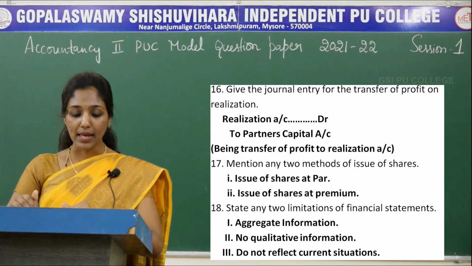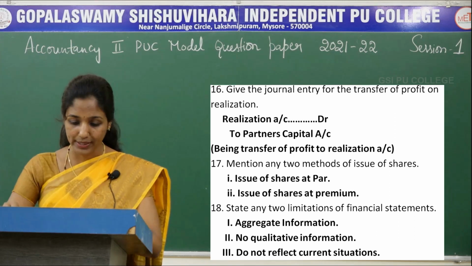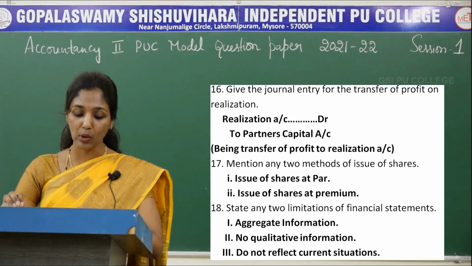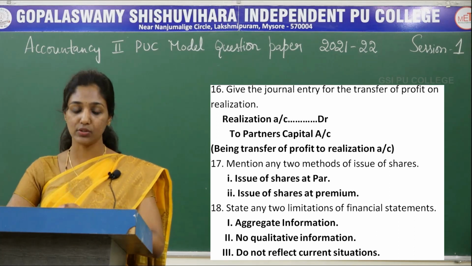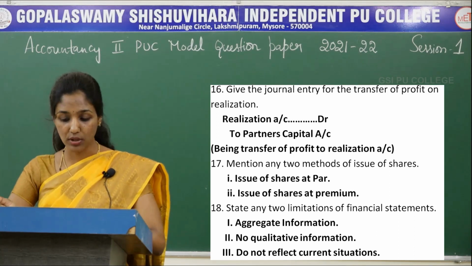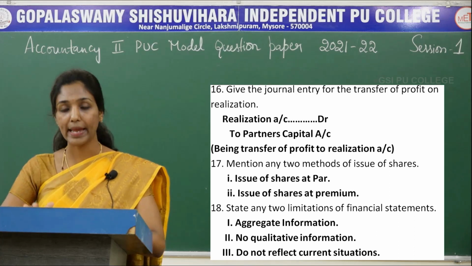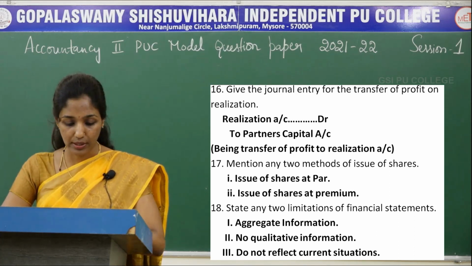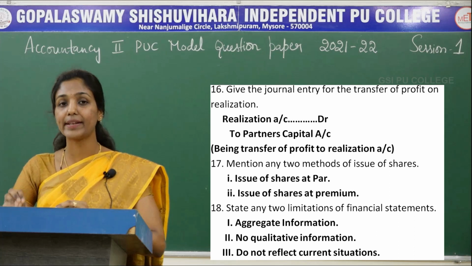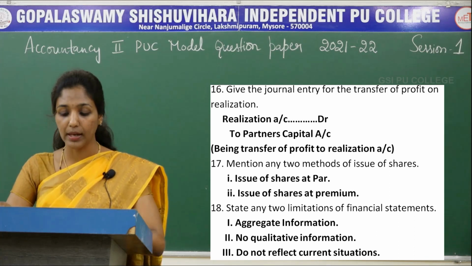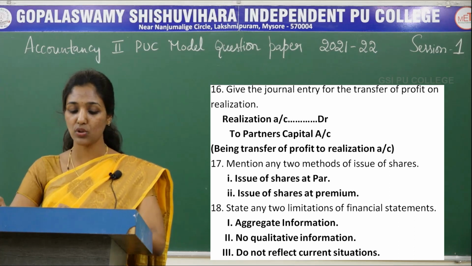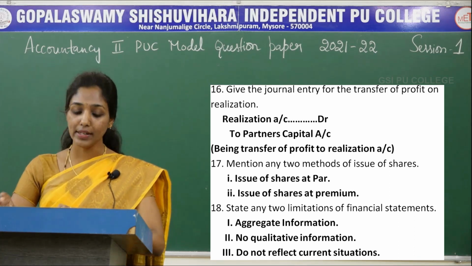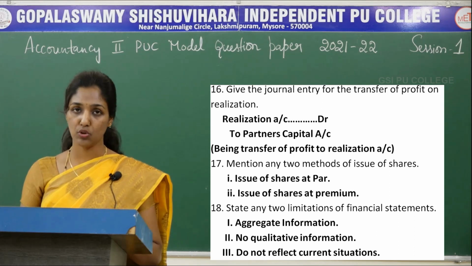It means financial statements contain only monetary information but not qualitative information like industrial relations, industrial climate, labor relations or quality of work, etc. The third limitation is that it does not reflect current situations. The value of assets and liabilities shown in financial statements does not reflect current market situation.